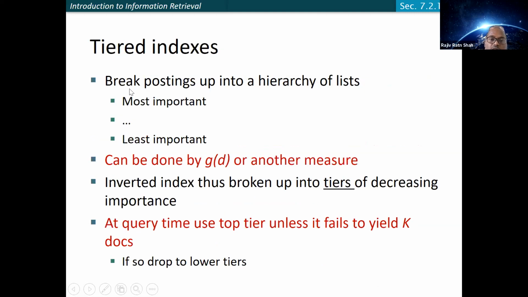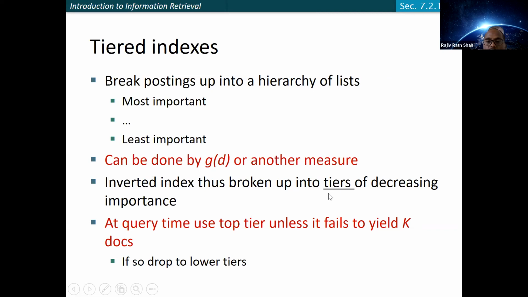So this is the tiered indexes. Suppose you have more than one tier: the first one will be the most important, the last one will be the least important. You will go to the lower tiers only if you are not able to get enough documents from the top tiers you have. As I said, you can rank them based on quality. It could be another measure that you can think of.